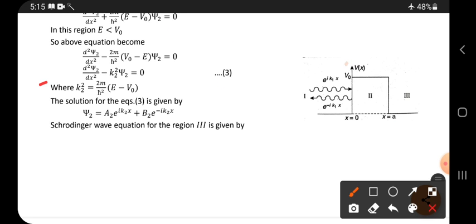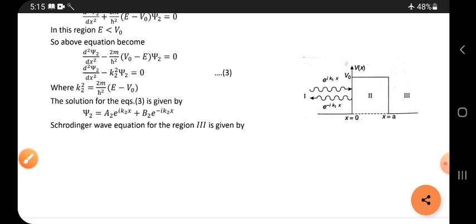The solution is also a second order differential equation. For this we get two waves. Inside also there is a chance of reflection in the backward direction, inside the potential region. So that is why here also we have taken two values. Now the Schrodinger wave equation for the region 3. See, the third region.